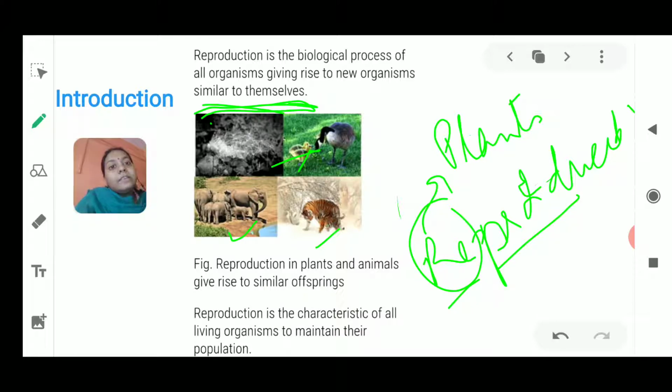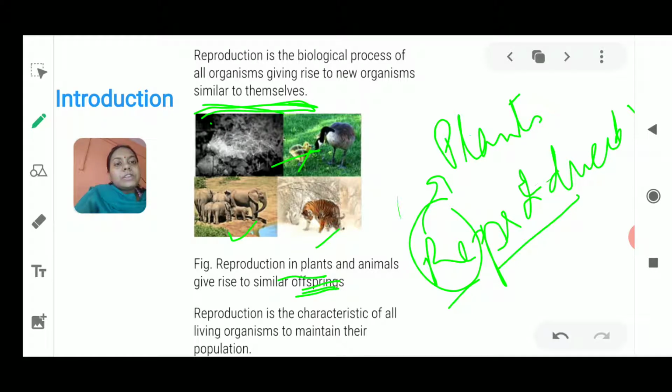And similarly we can see that plants also give rise to a new plant, and it is of their own kind. Please remember this word, it is of their similar kind, it is similar to themselves. Fine. Next, this figure tells you about reproduction in animals and giving out similar offsprings. Offsprings means the new generation which they are giving rise to.